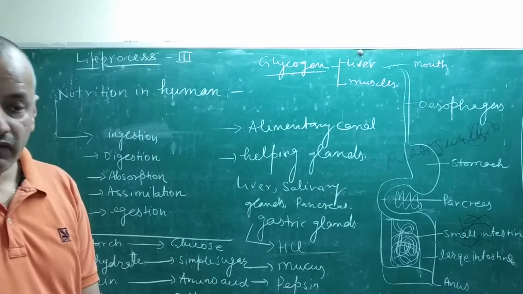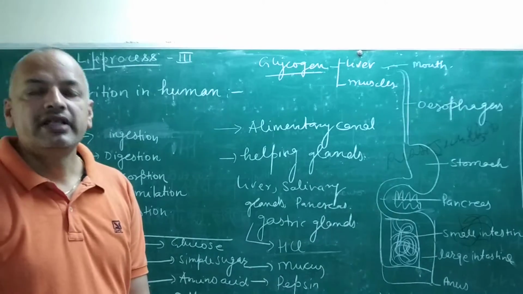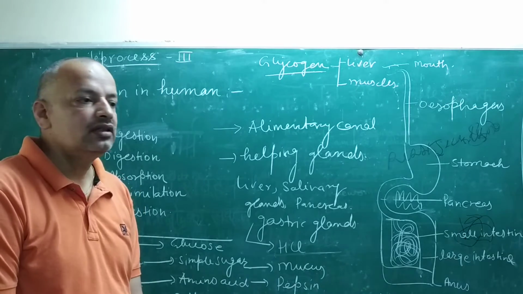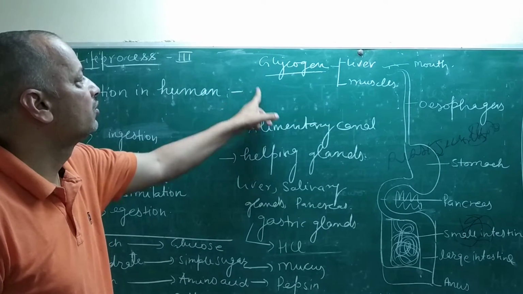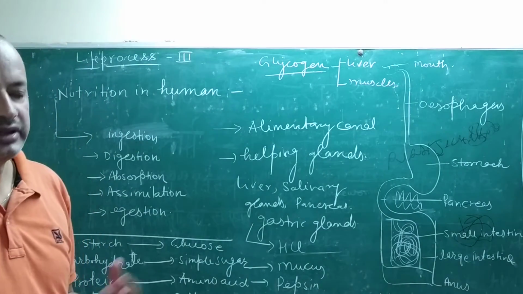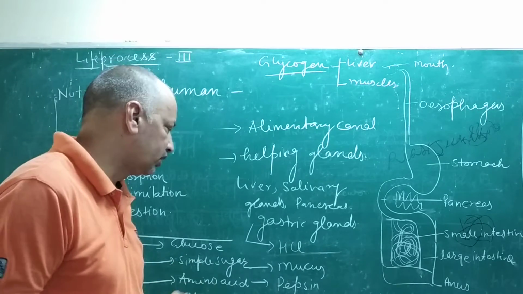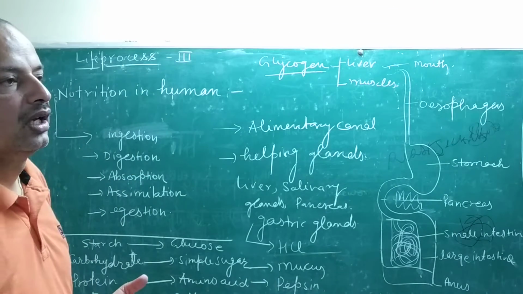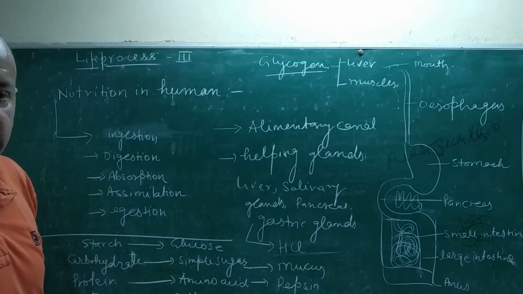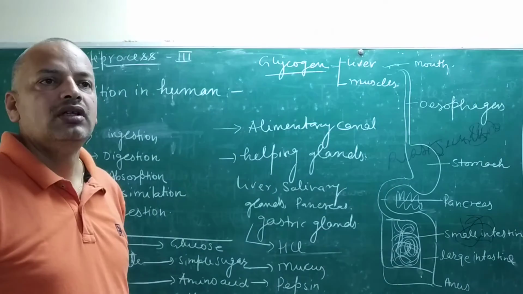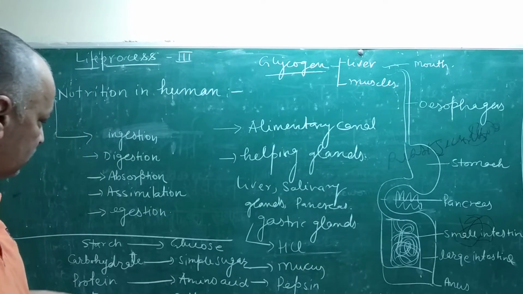Whenever required, whenever you are in starvation, that glycogen is converted again into glucose. That process is always going on inside your body, and it is called a life process, and because of it you are stable on the earth.